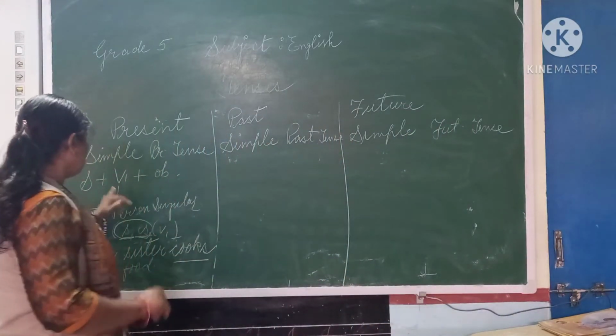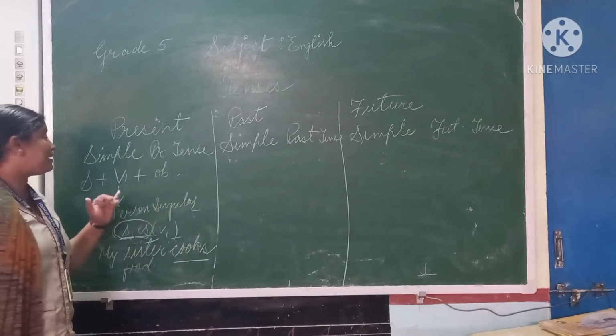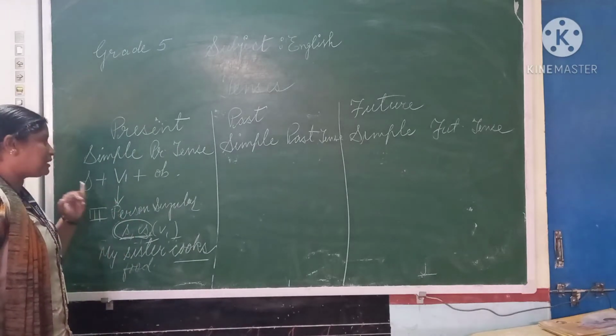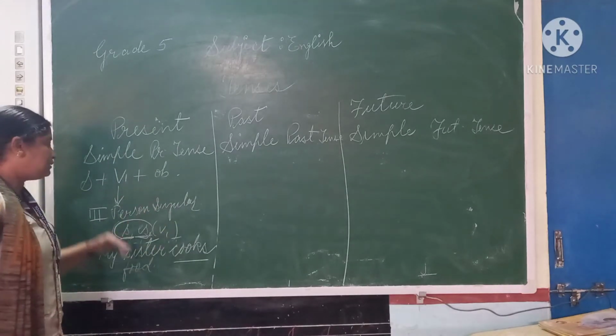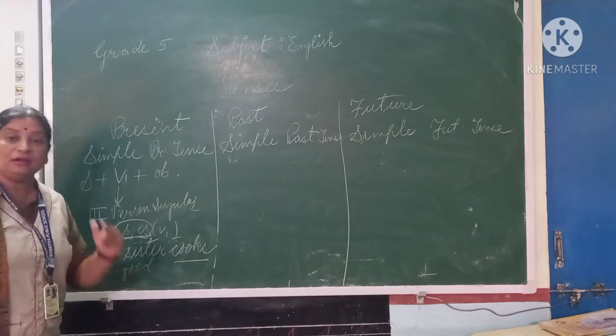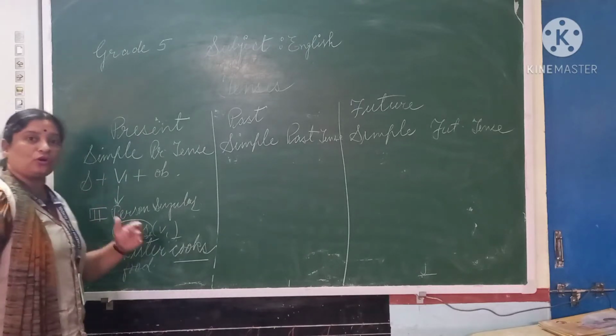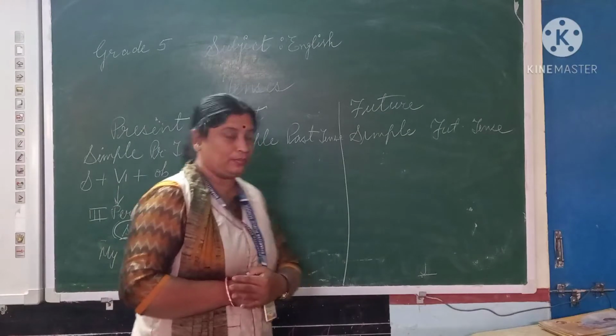Okay. So just try to memorize this structure also: subject plus first form of verb, and if there is third person singular then we have to use s or es along with the form of verb.